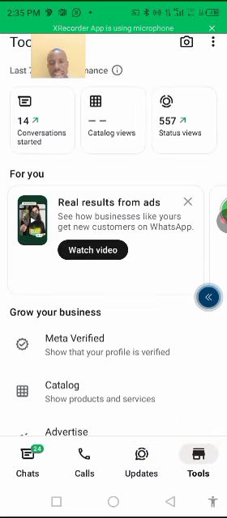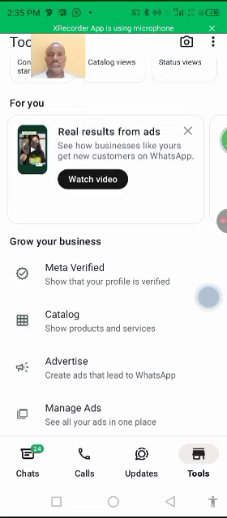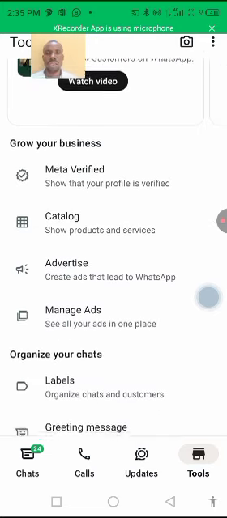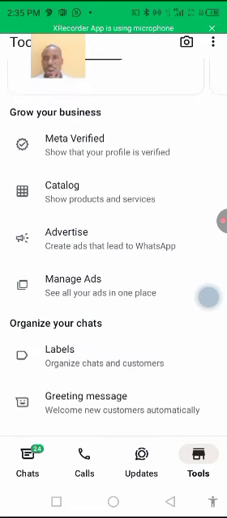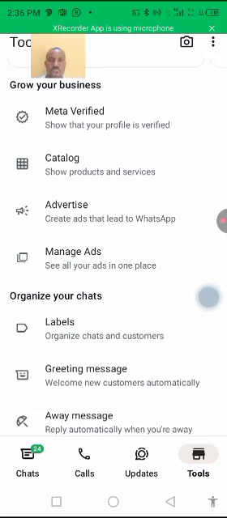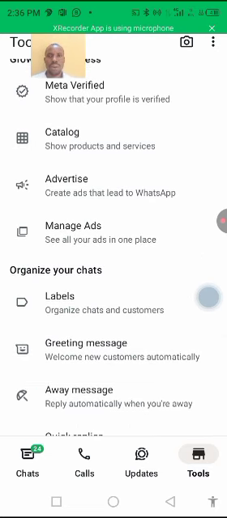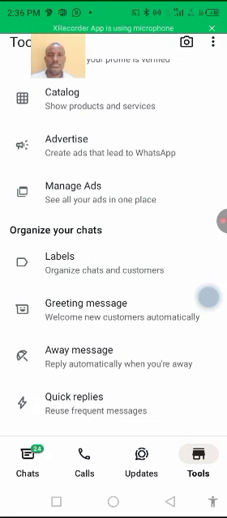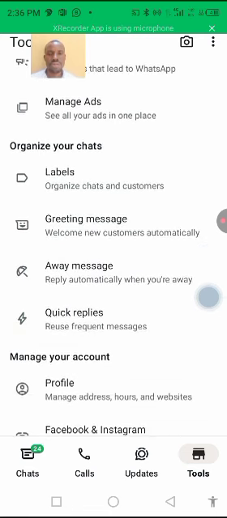If you remember, this is the dashboard. On the dashboard, you see your chats, your courses, your updates. Then we go to tools. Click on tools. Right there on tools, real results from us, we are not going there. Let's keep scrolling. Meta Verified, we've learned that. Catalog, we are through with that. Advertise and manage ads is the last one, but this one is a paid course, so we're not going to teach it here. Okay. Labels, if you've been to our class, you've learned labels.